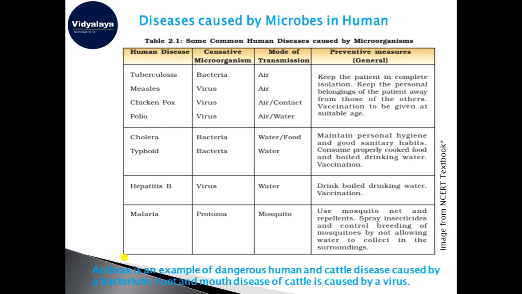Some letters were sent that contained the anthrax in powdered form, and when that person opened the envelope, the anthrax could get inside the person and he could be killed by that. So anthrax is an example of a dangerous human disease which is also common in cattle.